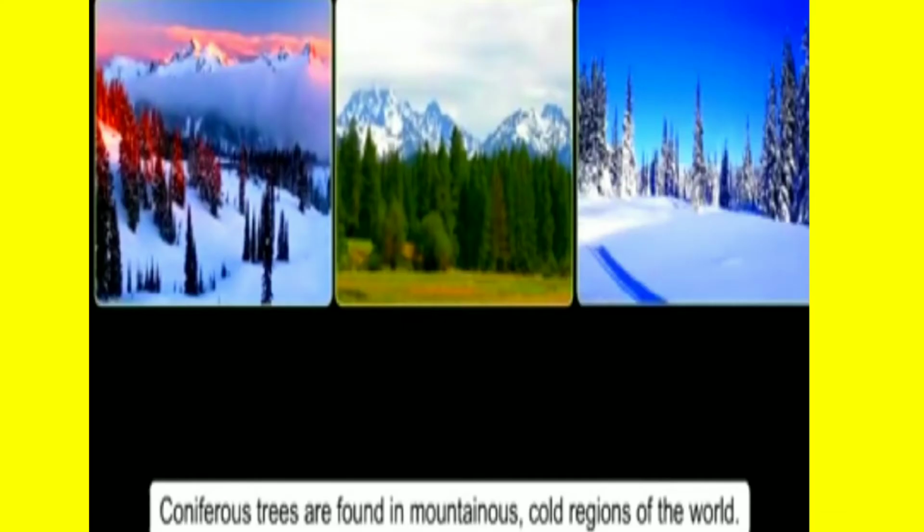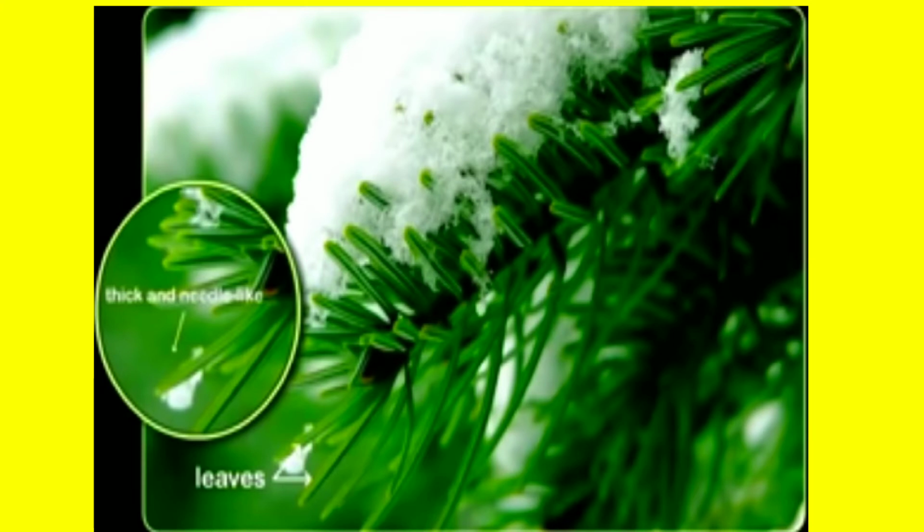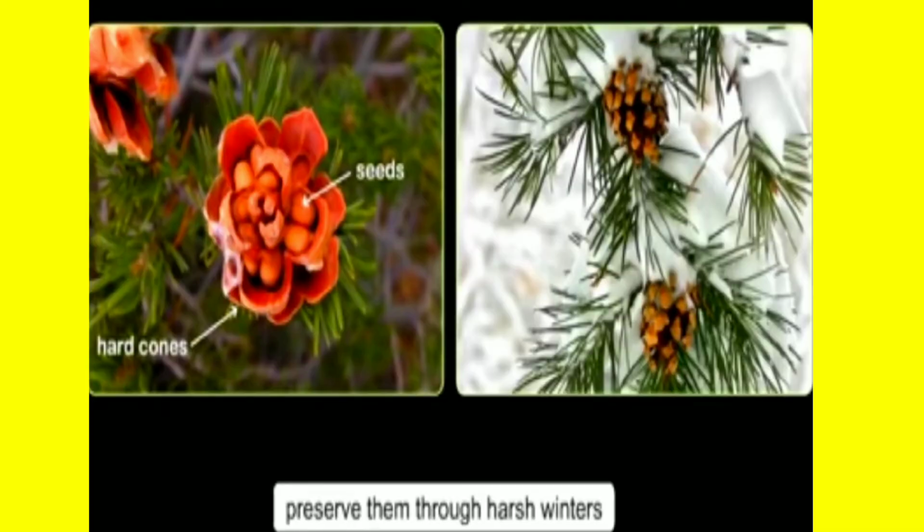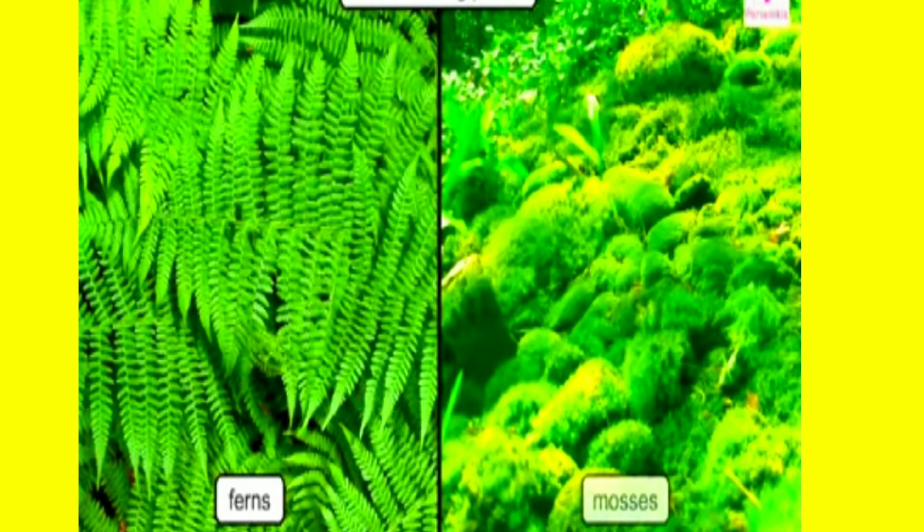Once again, listen children, coniferous trees are found in mountainous, cold regions of the world. The leaves are thick and needle-like, which prevents frosting. The seeds are in hard cones that preserve them through harsh winters. Non-flowering plants like ferns and mosses also grow here.